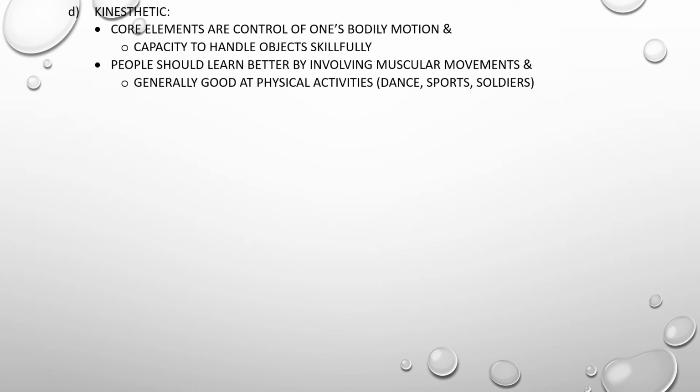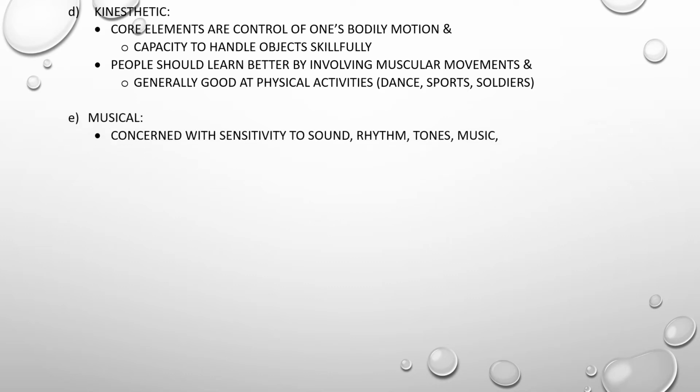Now we have kinesthetic intelligence. The core elements are the control of one's bodily movements and the capacity to handle objects skillfully. People learn better by involving muscular movements and are generally good at physical activities such as dance, sports, soldiering. Musical intelligence is concerned with sensitivity to sound, rhythm, tones, music.